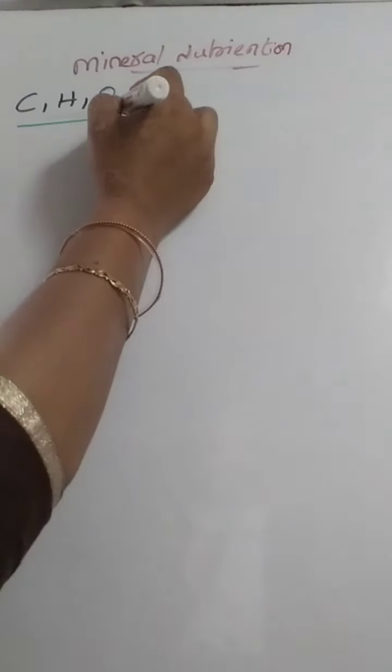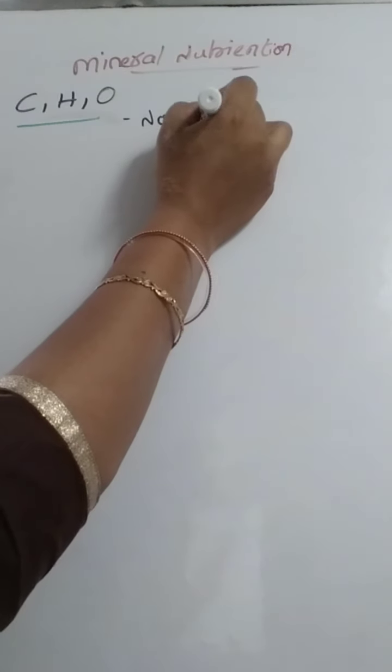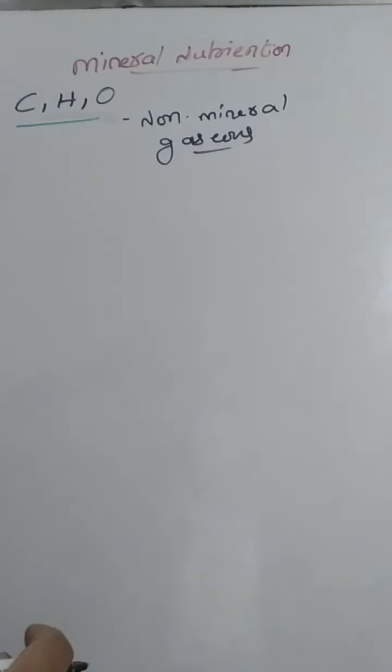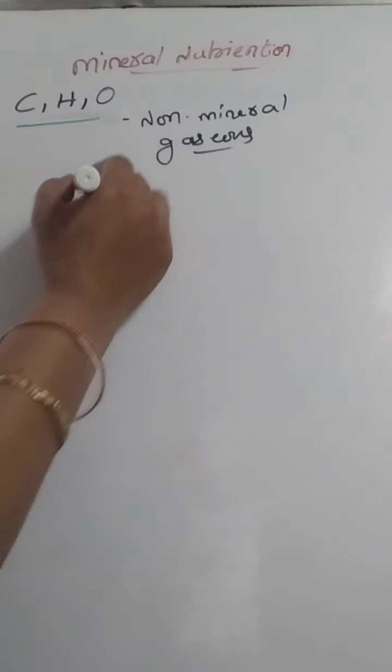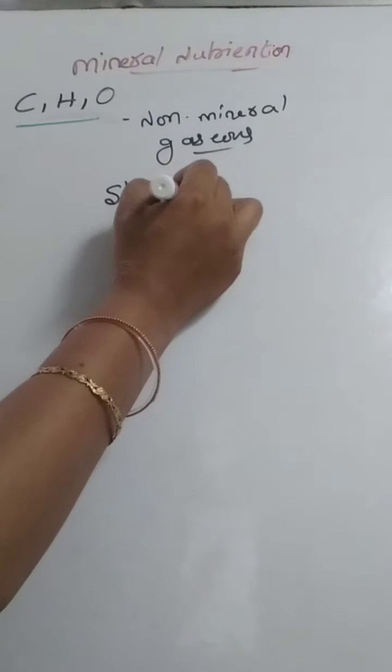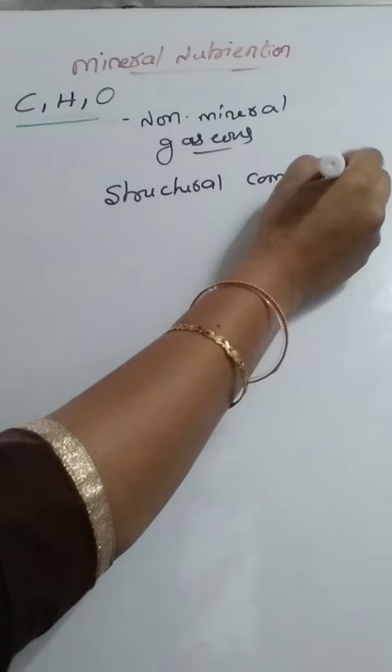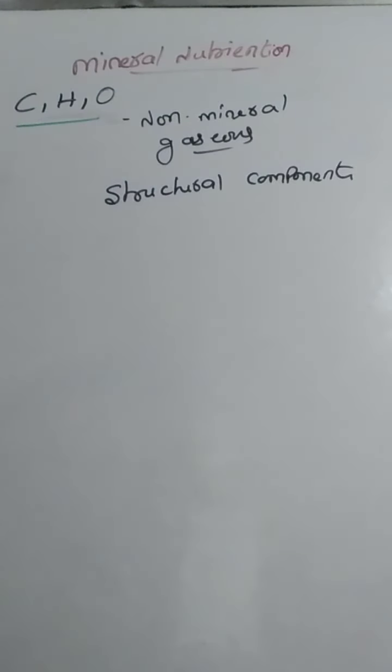In mineral nutrition, we discussed the major and the minor elements. Let us see their functions and the deficiency symptoms. First, carbon, hydrogen and oxygen. Actually, these are non-mineral elements which are in the gaseous form, and they are structural components. They are present in the cell wall and plasma membrane.